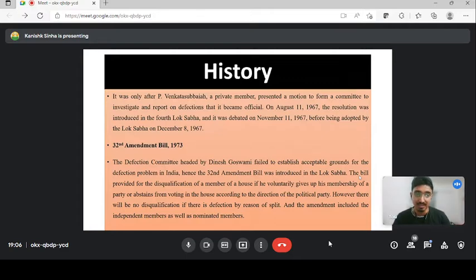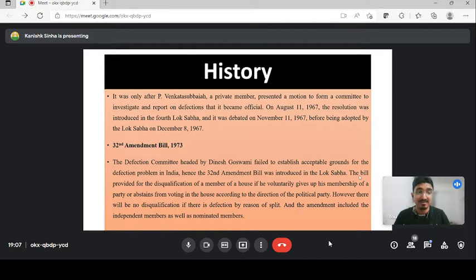and the particular party, for example, tomorrow in the Lok Sabha, there is a voting on the Uniform Civil Code. Okay, there is a voting on the Uniform Civil Code, and the BJP has issued a whip to each of its MPs that you must be present in the Lok Sabha tomorrow, and you have to vote in support of the Uniform Civil Code. Similarly, the Congress or other opposition parties will be issuing a whip to their MPs that tomorrow the Uniform Civil Code will be introduced in the Lok Sabha. You have to be present in the Lok Sabha and you have to vote against the bill.